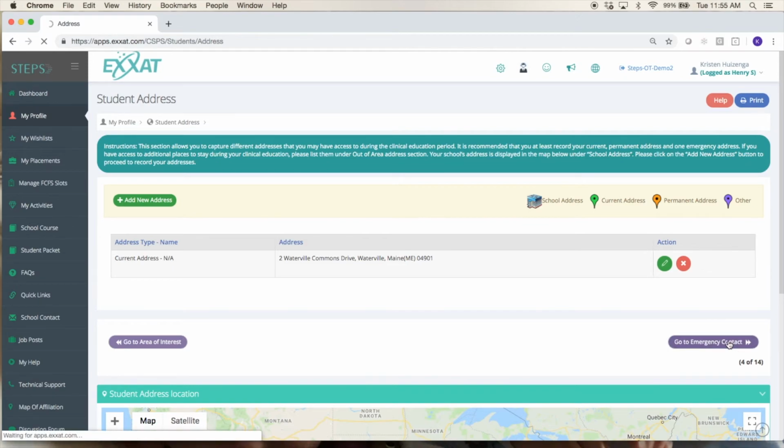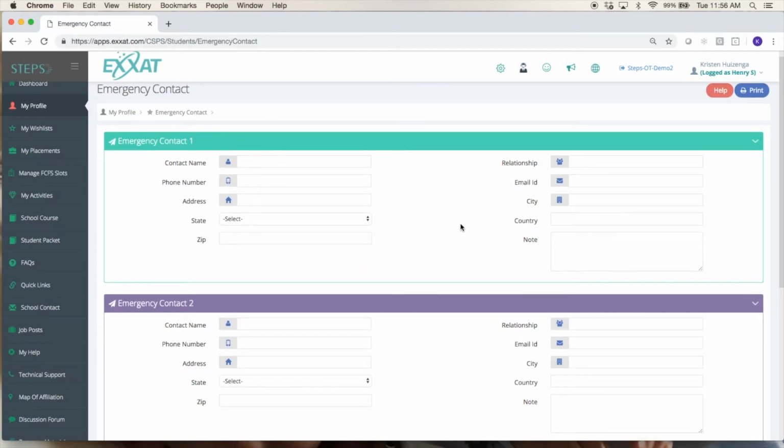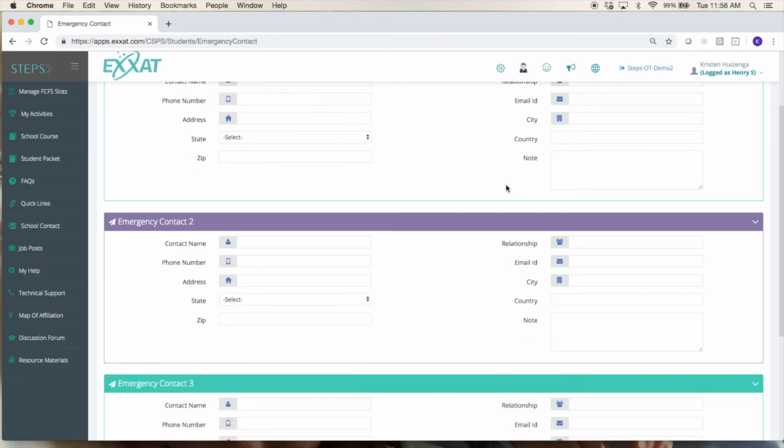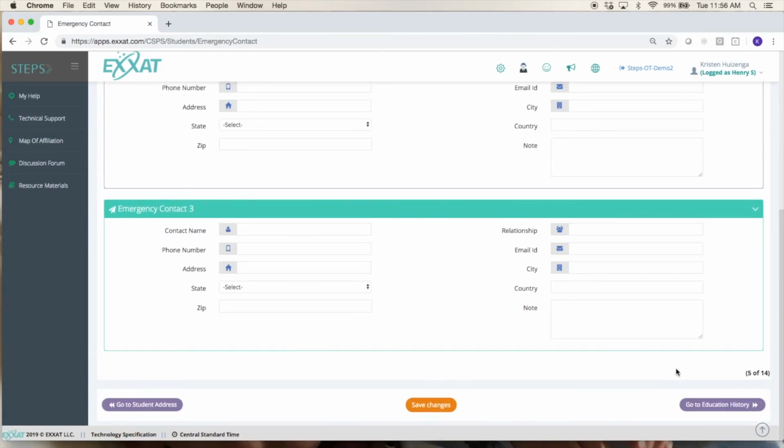Then you'll go ahead and toggle over to the next section, which is emergency contact. You'll want to be sure to provide your school and your fieldwork site here with 3 potential emergency contacts just in case they might ever need that.